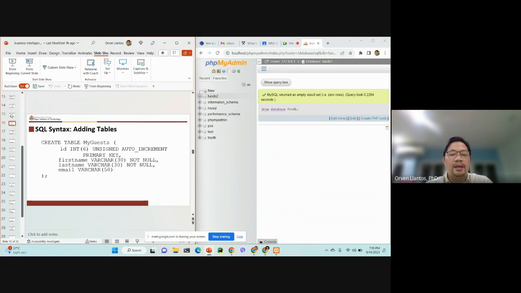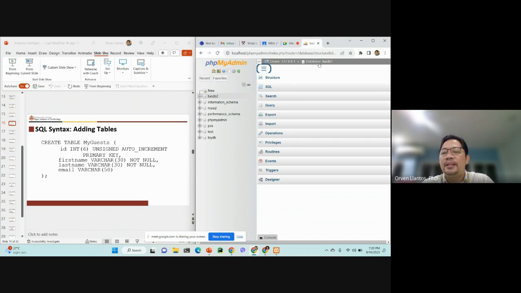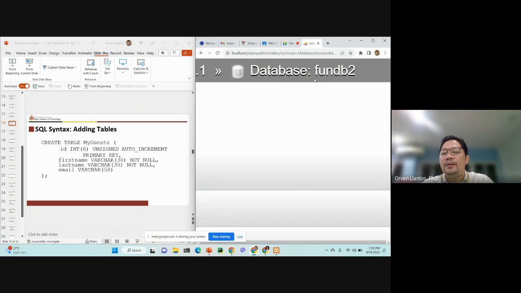And then next, let's now try to create a table. So we try to activate, okay? Activating a database is simply clicking it. If we do not click it, if we just go directly to the SQL interface, then you will not be able to create any table because MySQL or phpMyAdmin does not know where to create the table. To create a table, you need a database for that. That is why you have to activate it by simply clicking. After clicking, you notice that this one here is changed to FunDB2. Check? When you click the database.